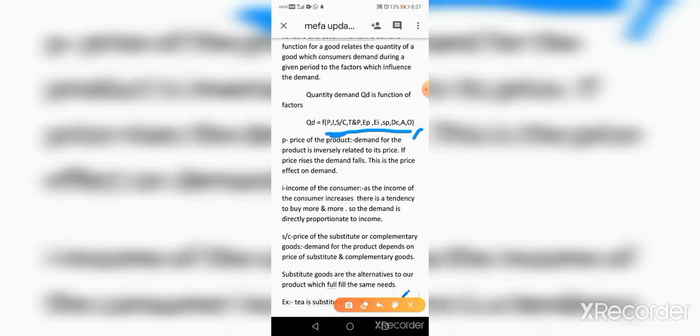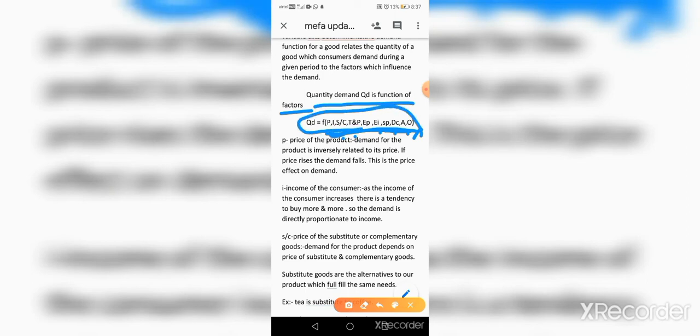So this is called quantity demand. QD is a function of all these factors. These factors are price, income, substitute or complementary goods, taste and preference of the consumer, expectations about future price, expectations about future income, size of the population, geographic area, advertising efforts and other factors. So this is called the demand function. That is, quantity demand QD is a function of all these factors.